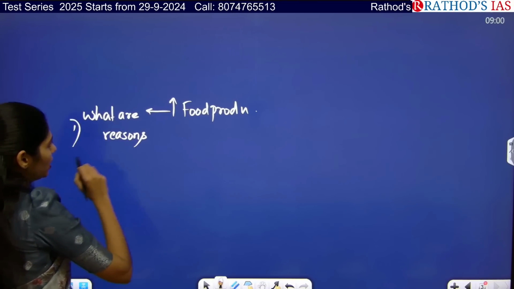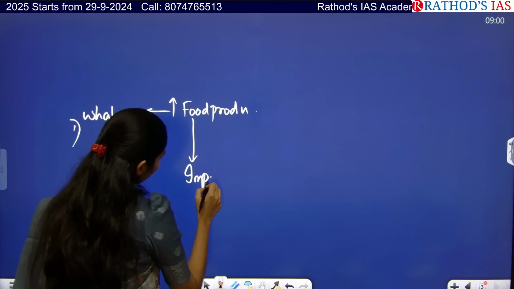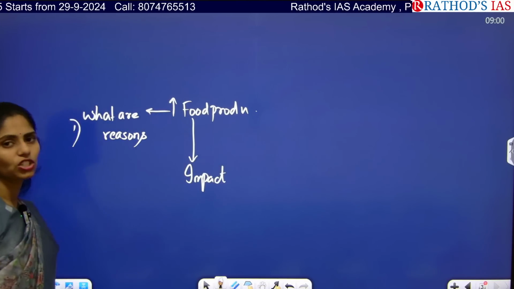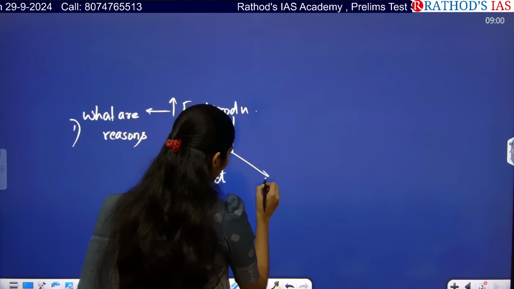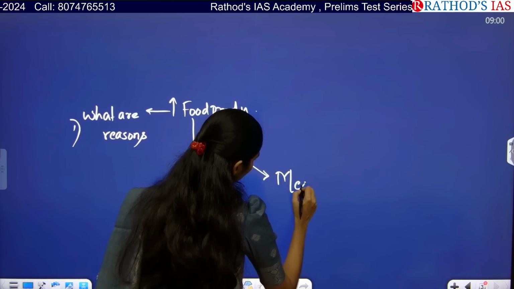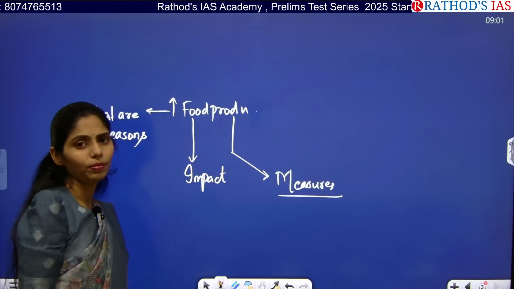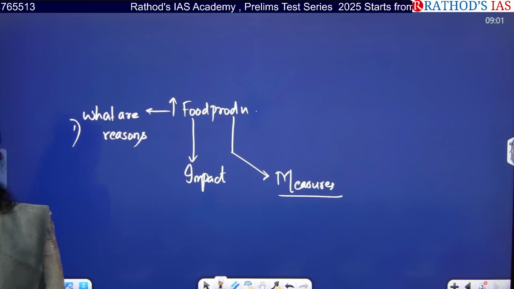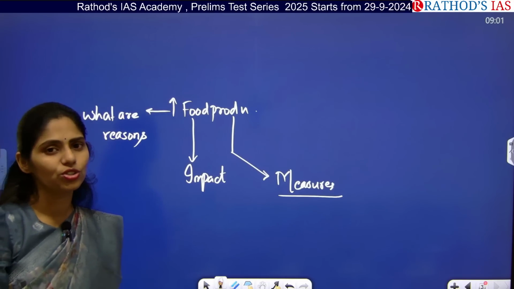This is the first important thing. And you have to see what will be the impact of this increase in food production. And next, you have to see what steps or measures are to be taken to control food prices. Already we know that CPI in food is increasing. Food inflation is very high in India. So how are we going to control that?